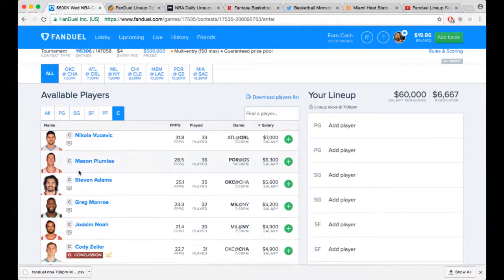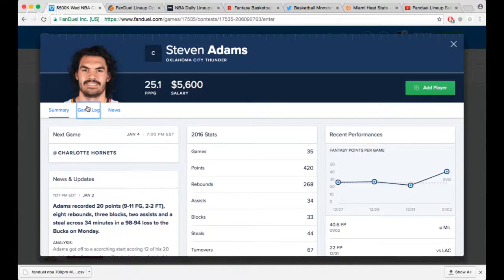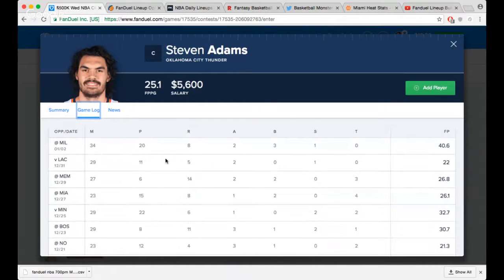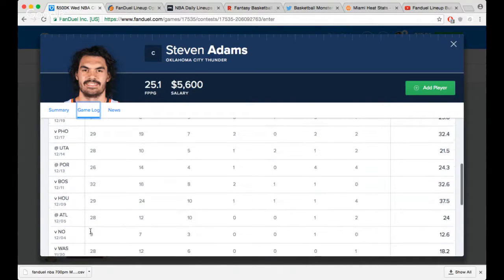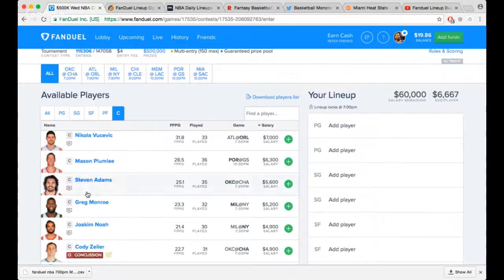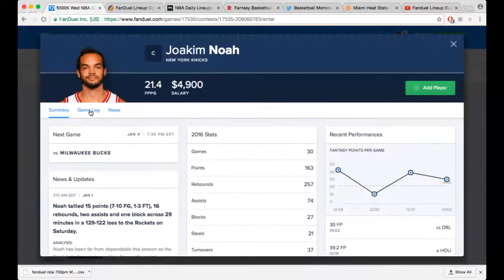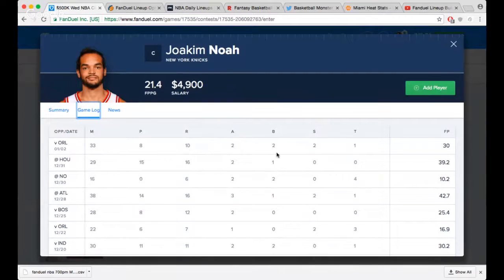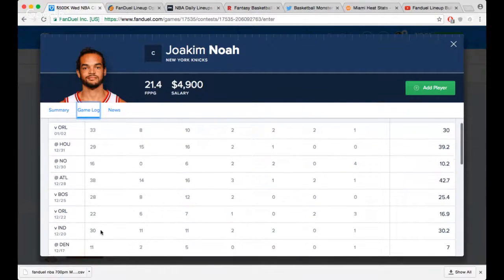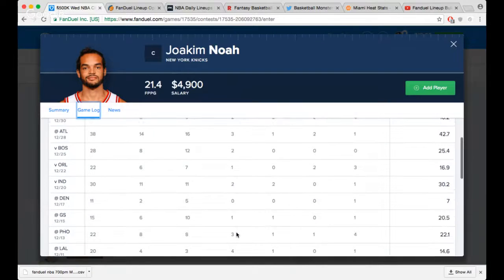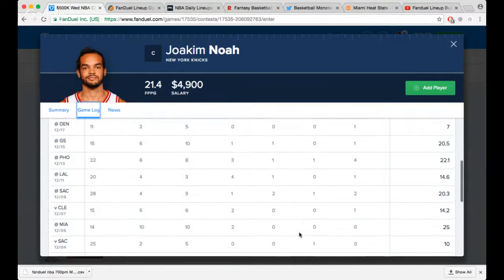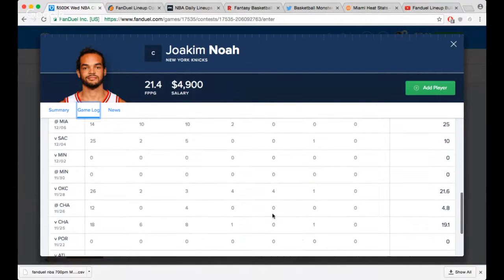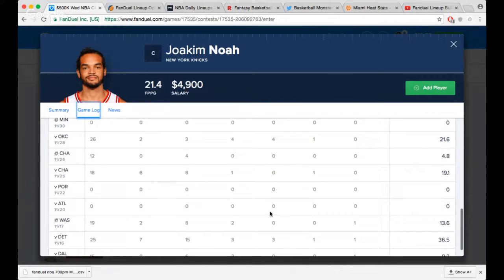So let's just look, how many minutes is Steven Adams averaging? What, 30 to 32? Okay, let's see your average. So it's looking like his average is around 28 to 30 minutes. And let's see what Joakim Noah's getting when he played those kind of minutes. 30, 39, 42, 25. This 30-minute game versus Indiana, 30. 28 minutes against Sacramento, 20. That's kind of trash. But let's see, 26, 21, 25, 36.